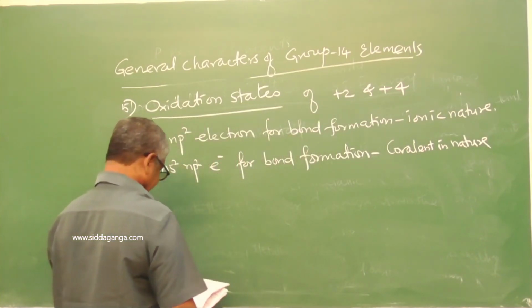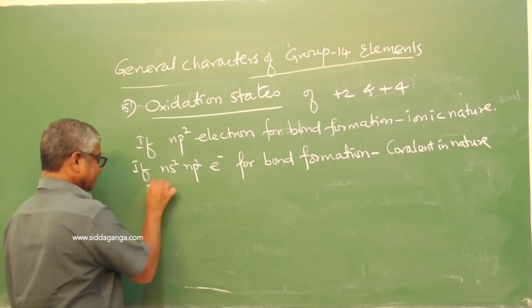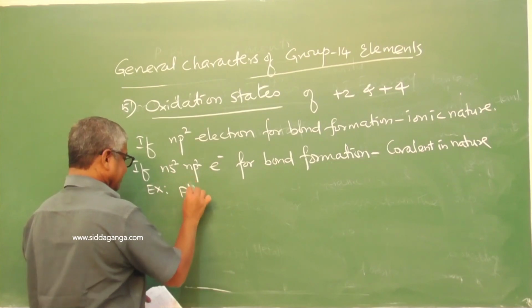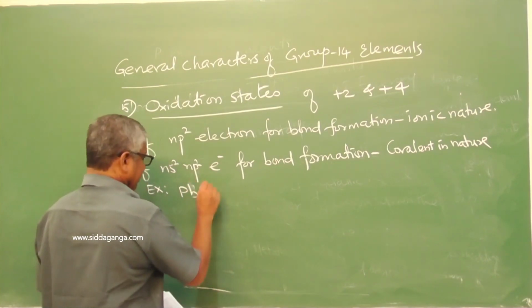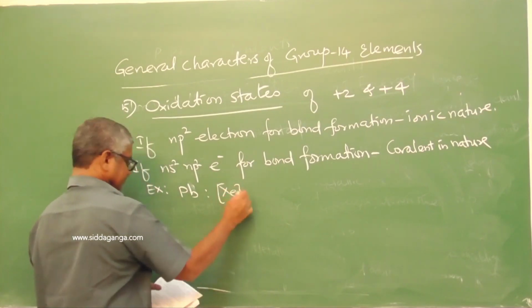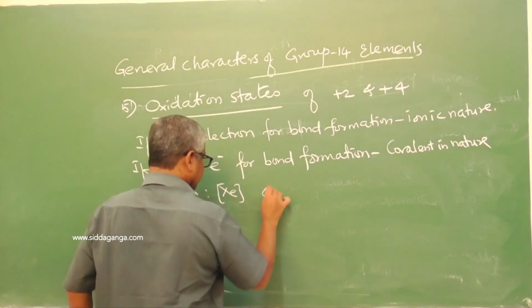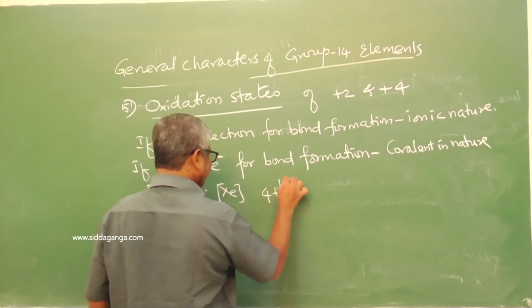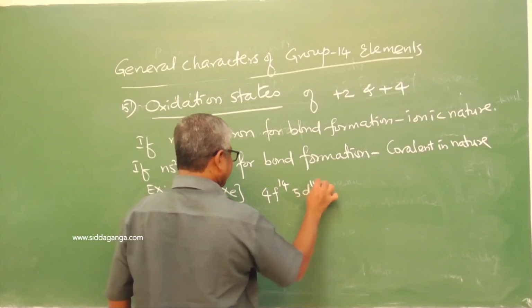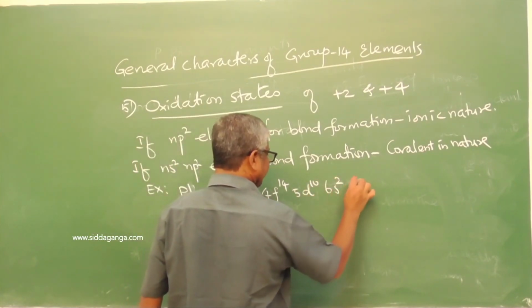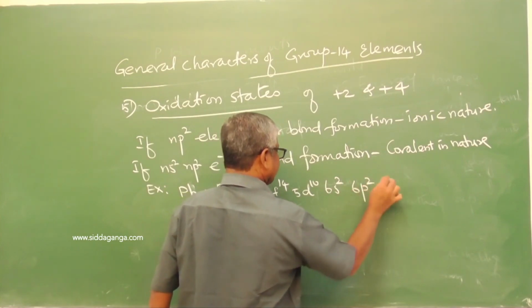Example: lead. Lead electronic configuration: xenon 4f14 5d10 6s2 6p2.